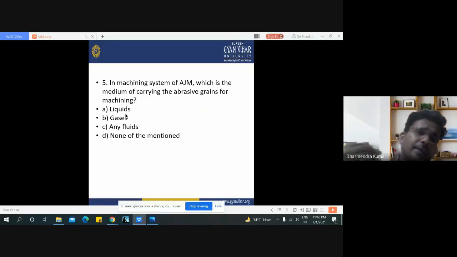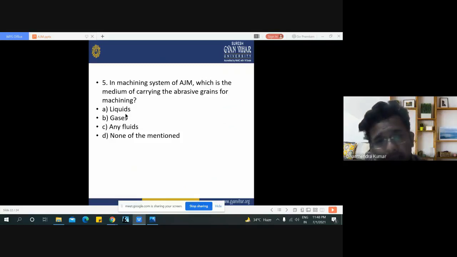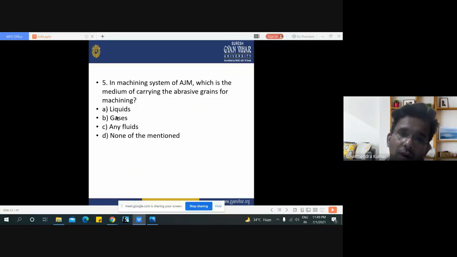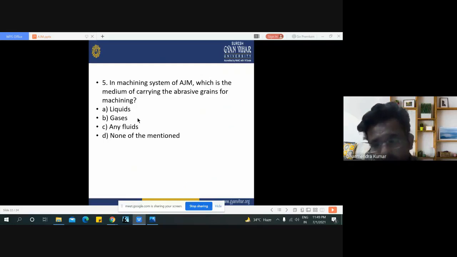In some abrasive machining we can use liquid or any fluid or water. Then that abrasive machining is known as water jet machining, which we will discuss in the next lecture. So in this question, our answer is gas. Gas is the medium responsible for carrying the abrasive grains for the machining process in the abrasive jet machining system.